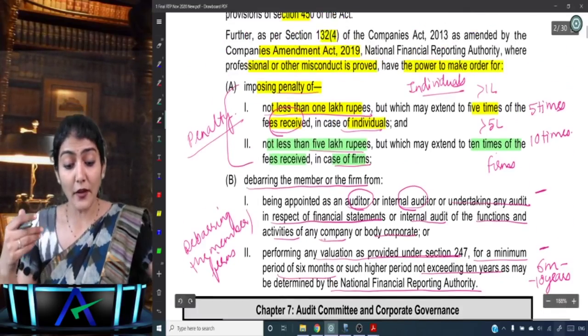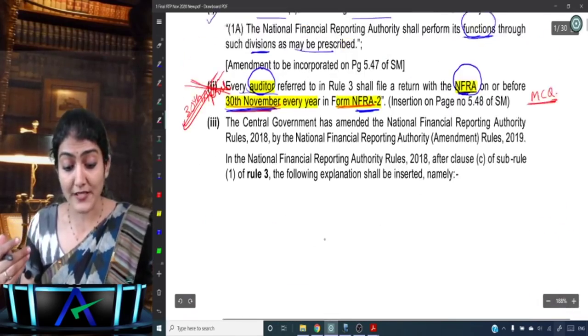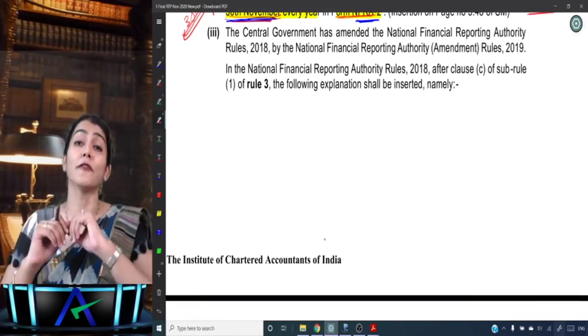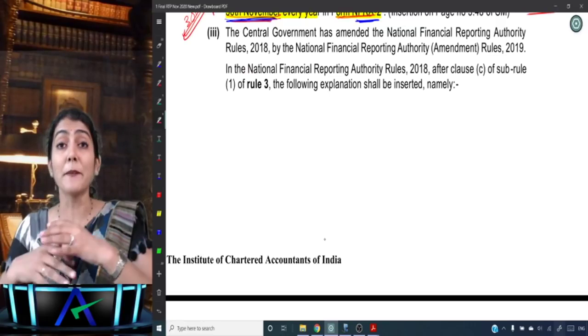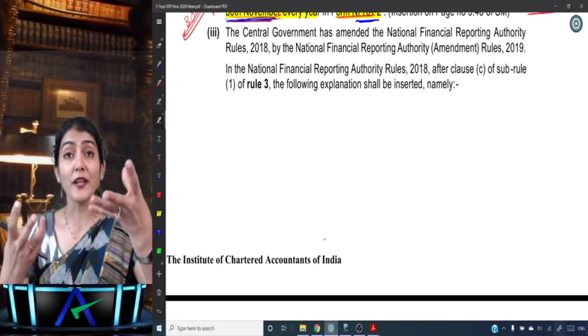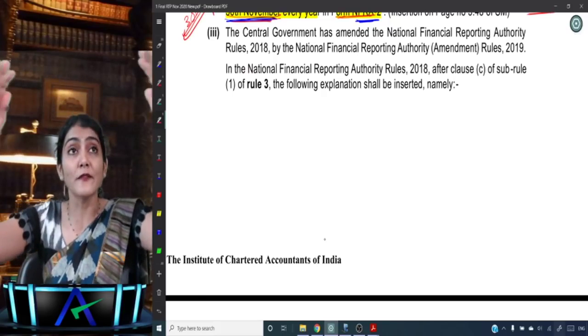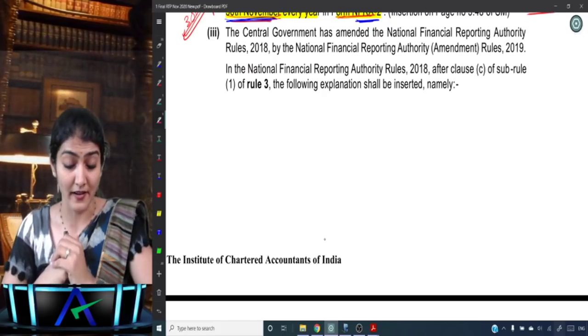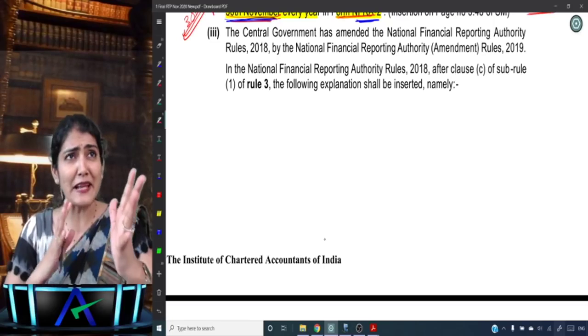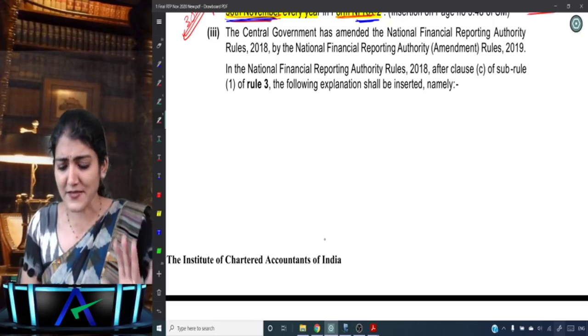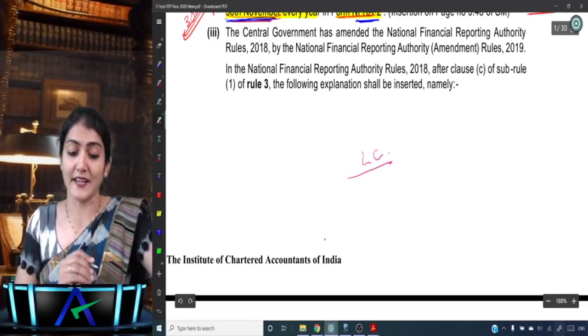Then we also have one more provision which is regarding the applicability of NFRA. Which companies, which body corporates, which auditors come under the purview, under the lens or the radar of the NFRA. So whenever, anywhere, any list is made, first to stand in the line is the listed company.